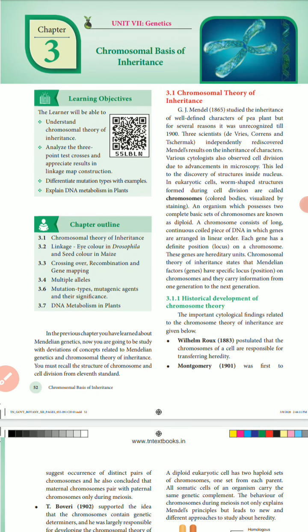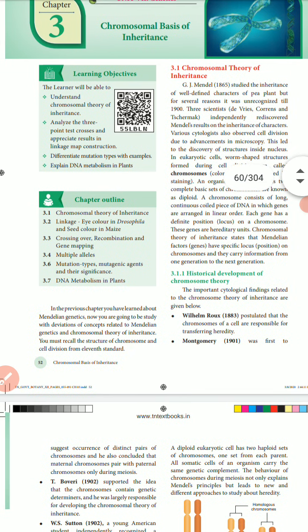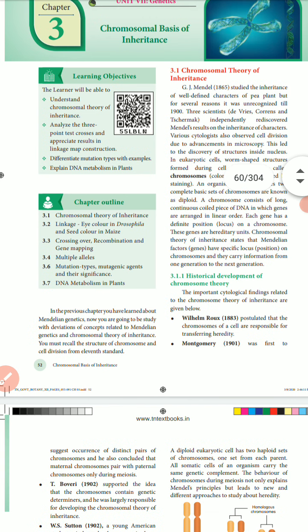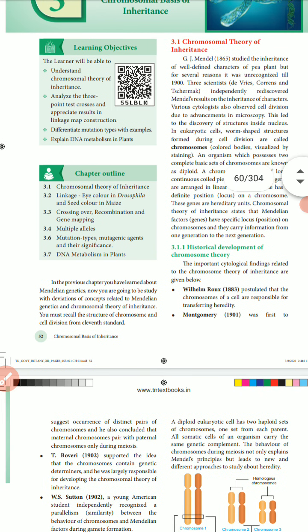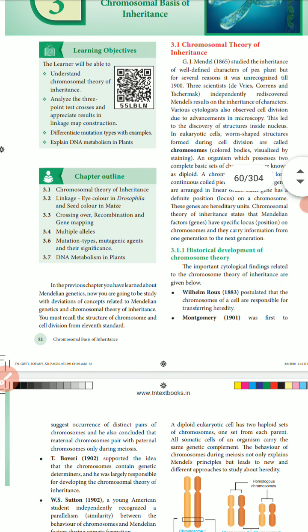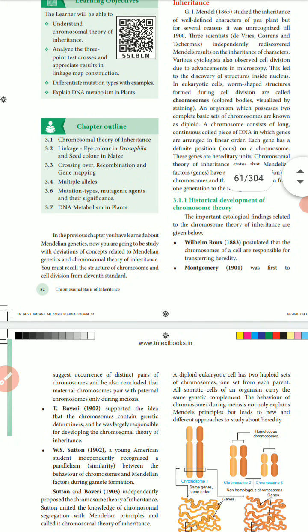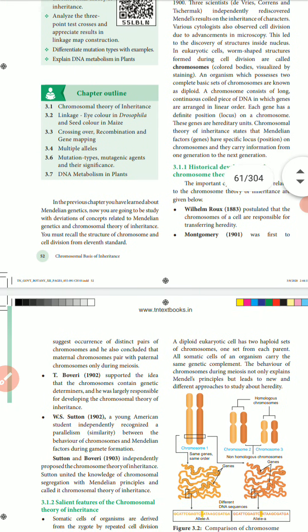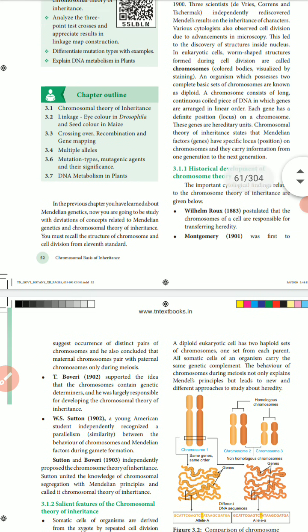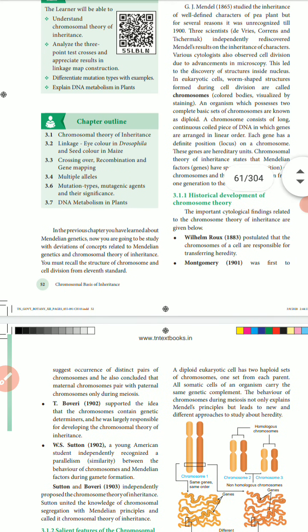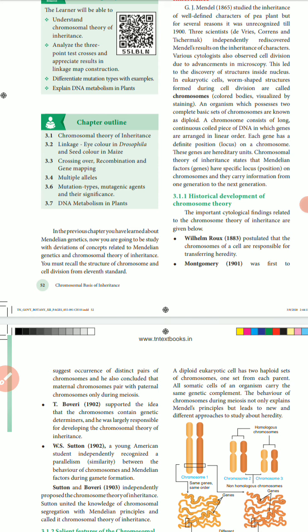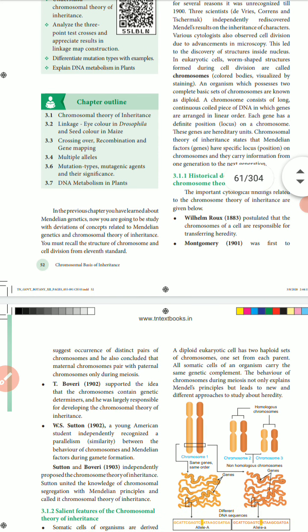Gregor Mendel, in 1865, studied the inheritance of well-defined characters in pure pea plants, but for several reasons it was not recognized until 1900. Three scientists, De Vries, Correns, and Tschermak, independently rediscovered Mendel's results on the inheritance of characters. Scientists also observed cell divisions due to the advancement of the microscope.